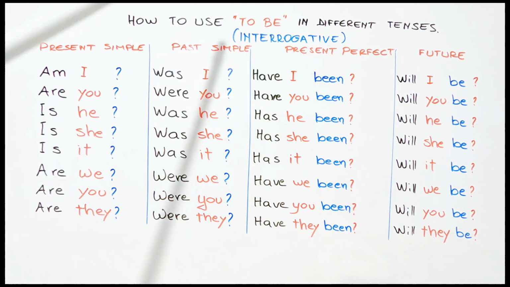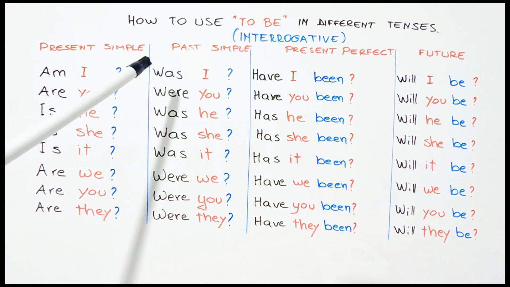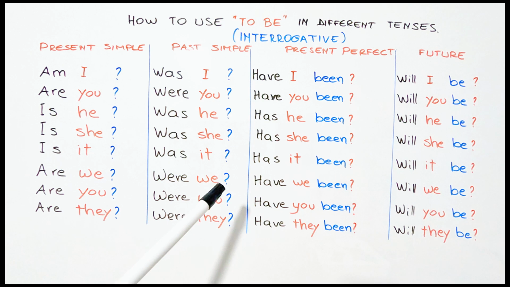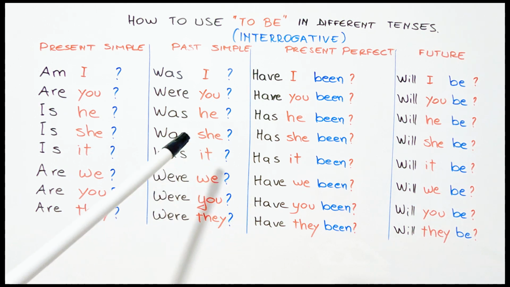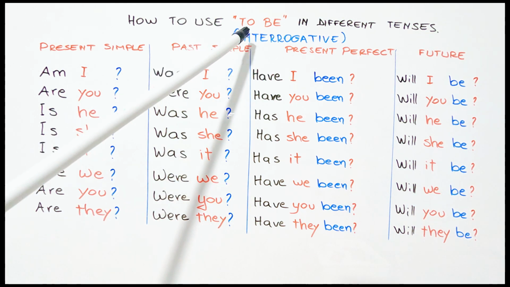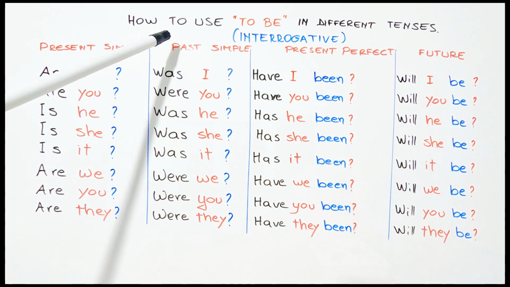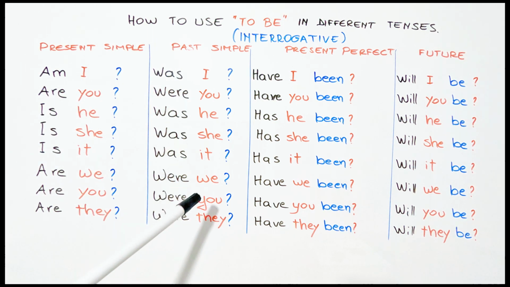Në formën pyetëse. Morëm videon e parë të kësaj serie në affirmative, në formën pohore. Video e dytë e kësaj serie ishte në negative, në formën mohore dhe kjo është në formën pyetëse, pra interrogative. Atëherë, sikurse vëmë re, kemi present simple, kohën e tashme, past simple, kohën e shkuar, present perfect, koha e kryer e thjeshtë dhe future, koha e ardhme.